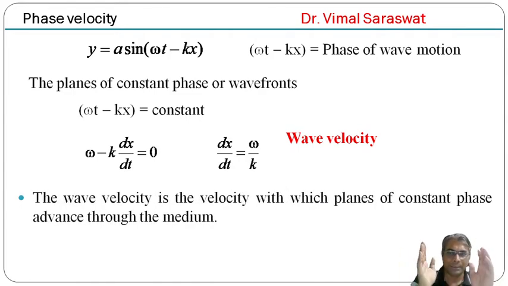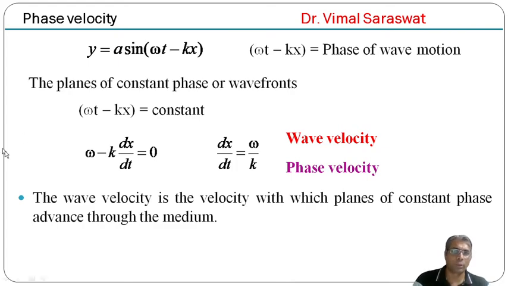It means the wave velocity is the velocity with which planes of constant phase advance through the medium, and this is also known as phase velocity. So wave velocity and phase velocity are the same. Now phase velocity Vp equal to dx by dt is equal to omega upon k.